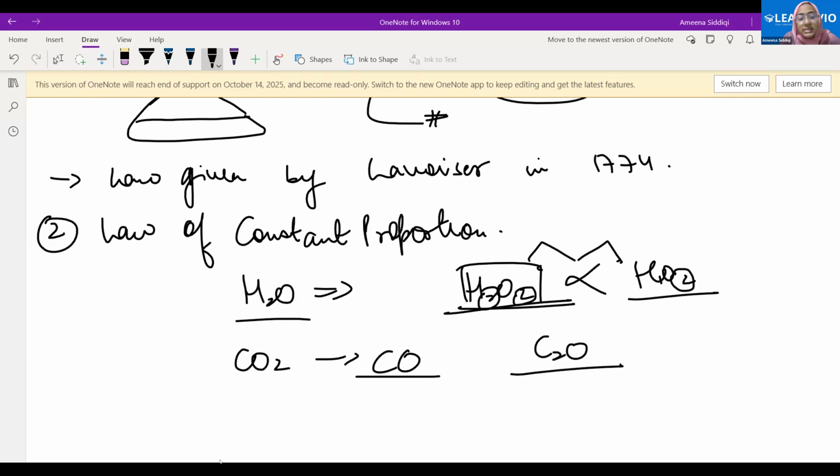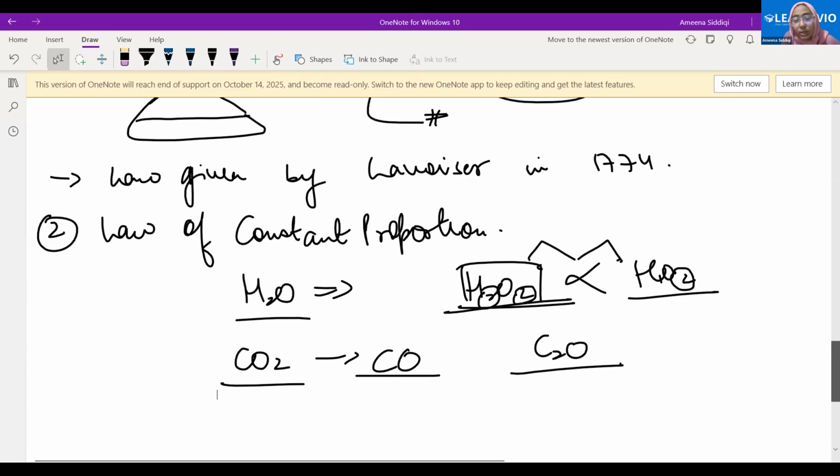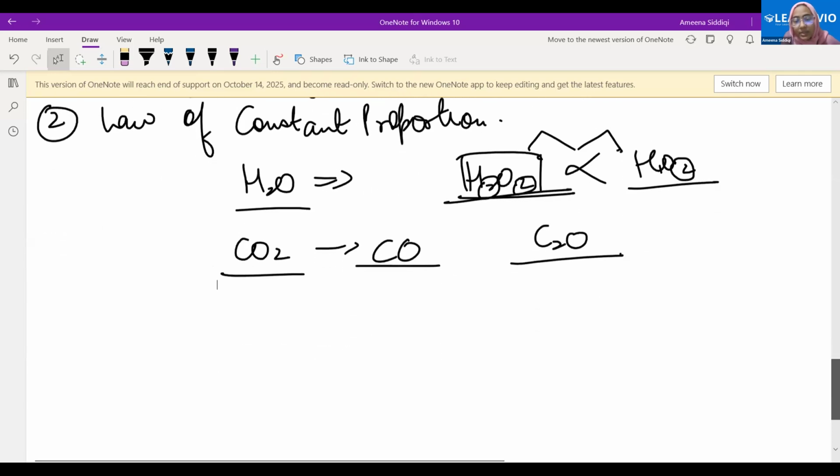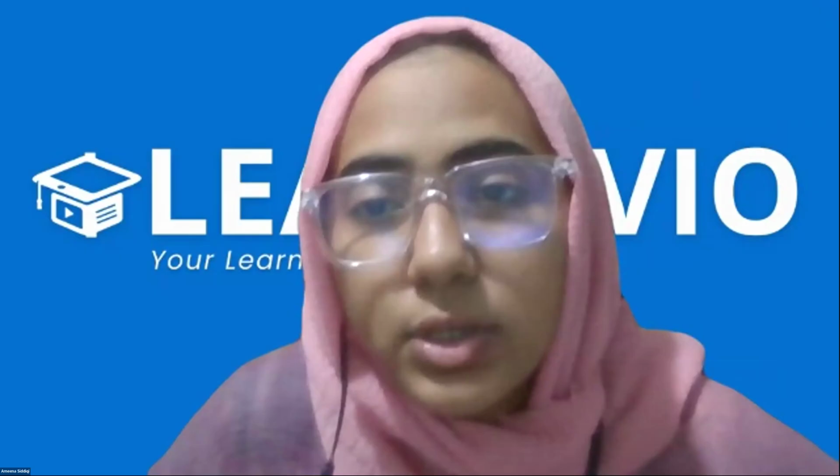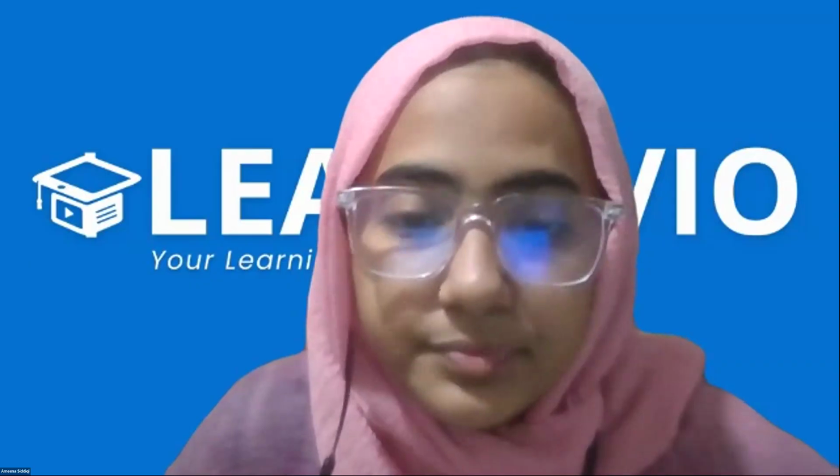So what we are saying is that for carbon dioxide to be there, there will be one atom of carbon bonded to two atoms of oxygen. So don't you think there is some proportion in which the elements are bonding or combining to form the compounds, right? The elements are combining together in some proportion. That is what this law talks about. Clear? So let's quickly come to the NCERT here.